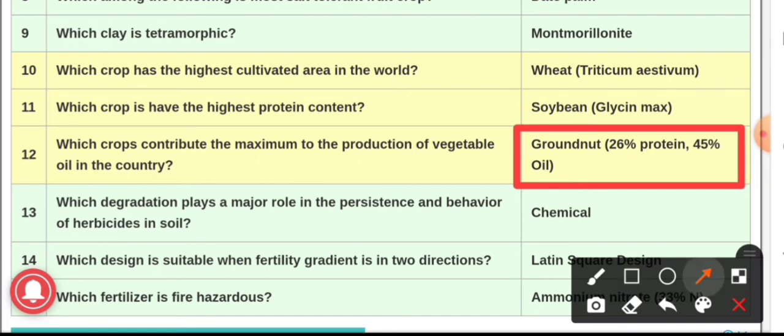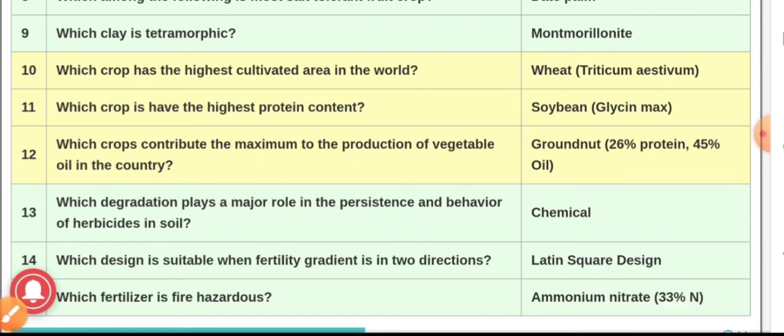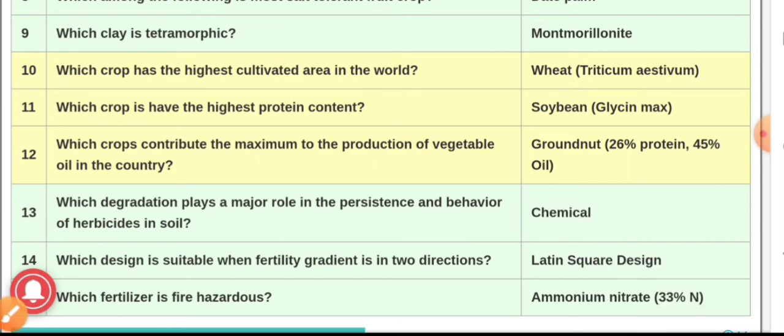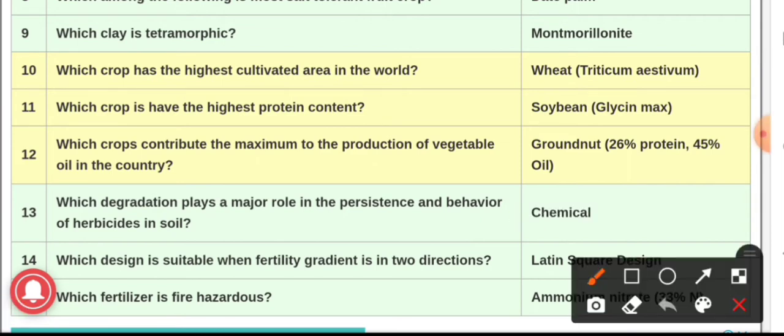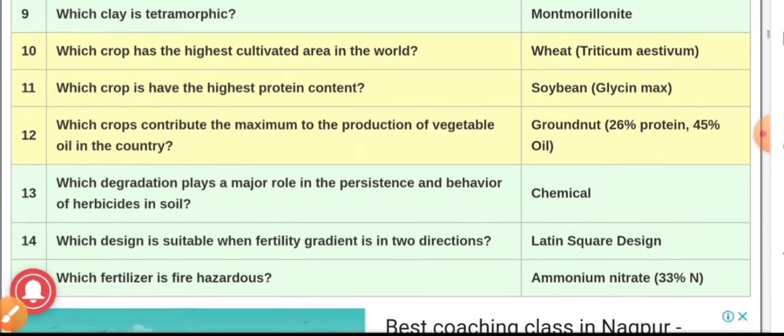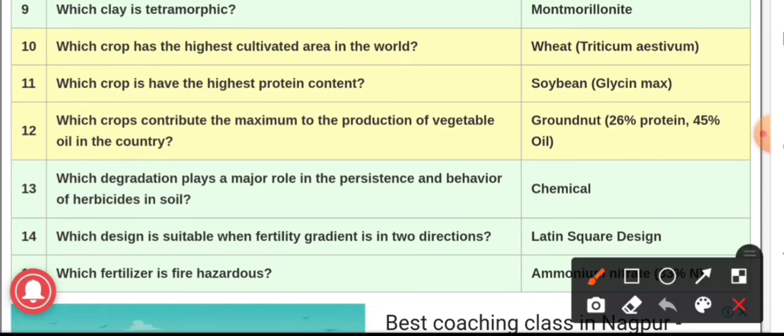Question number 13, which degradation plays a major role in the persistence and behavior of herbicides in soil? And the answer is chemical. Chemical degradation plays a major role in the persistence and behavior of herbicides in soil. Question number 14, which design is suitable when fertility gradient is in two directions? The answer is Latin square design. This design is suitable when fertility gradient is in two directions, LSD.